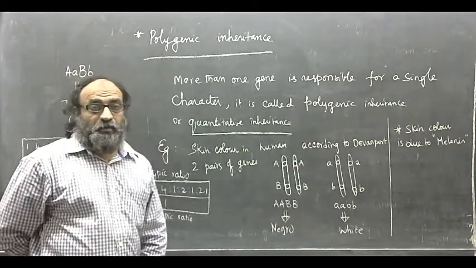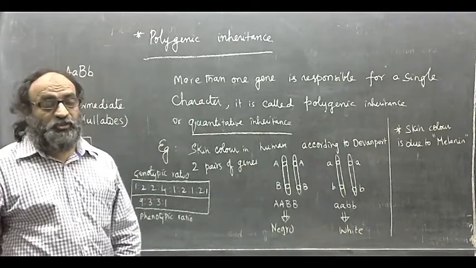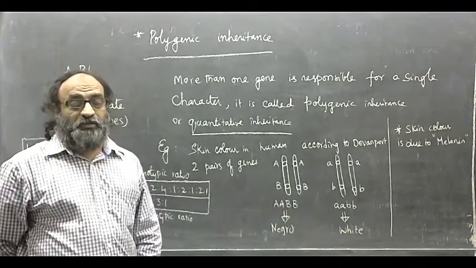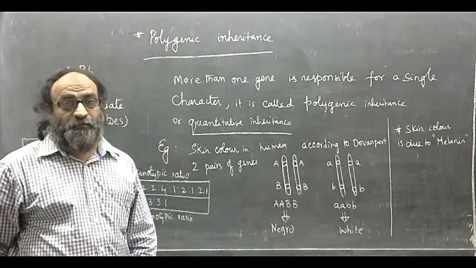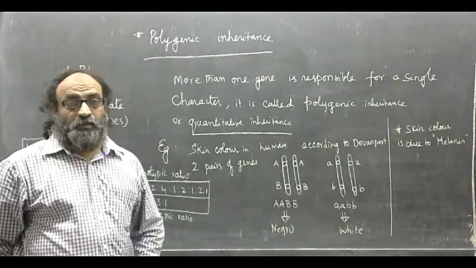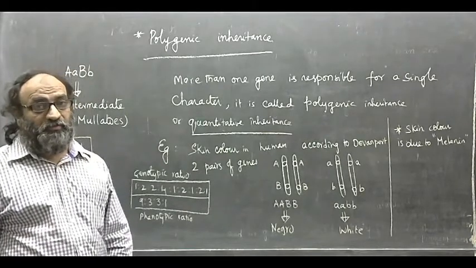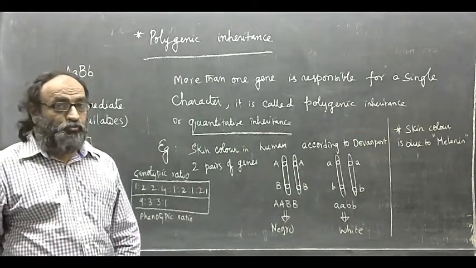However, geneticists worked out and studied that human skin color is under the control of 3 pairs of genes and not 2 pairs.